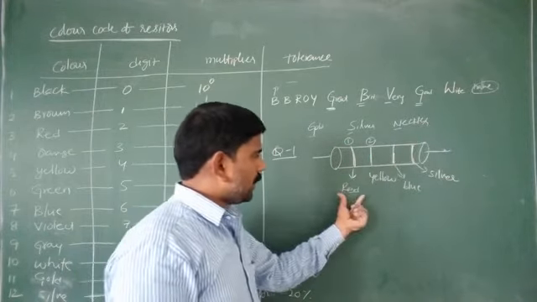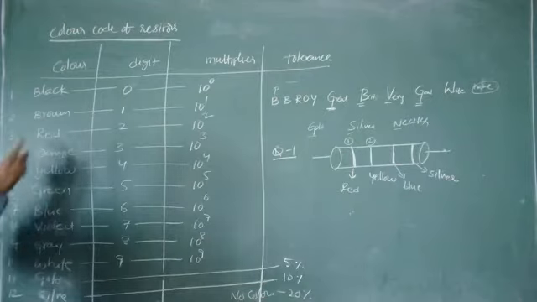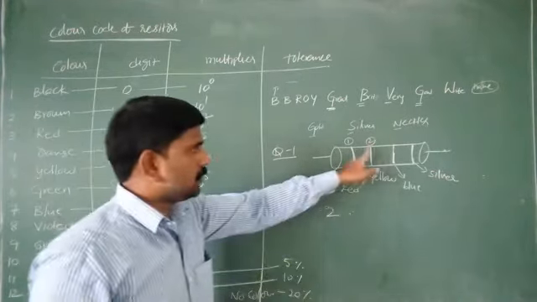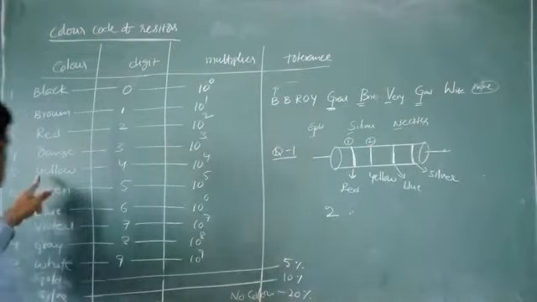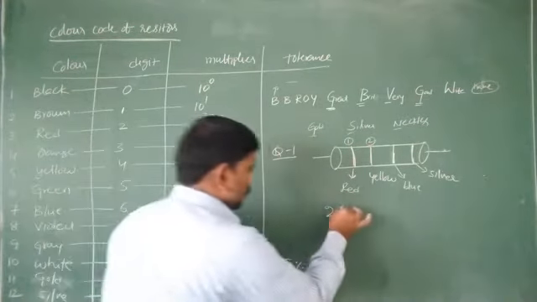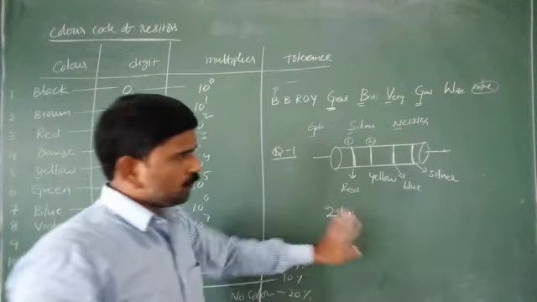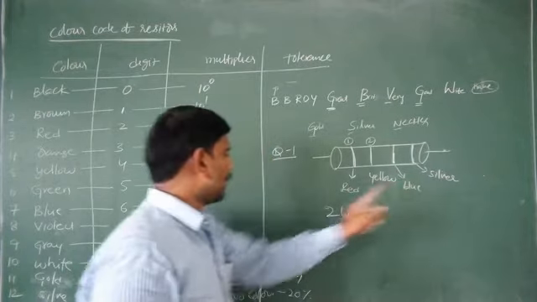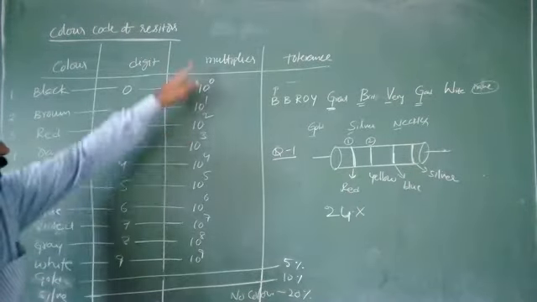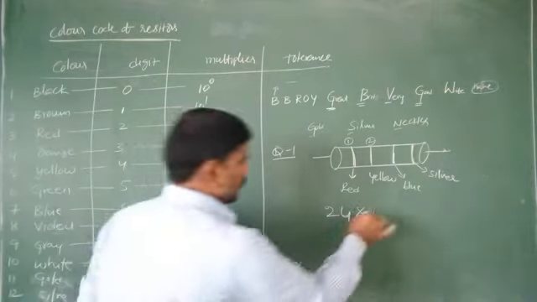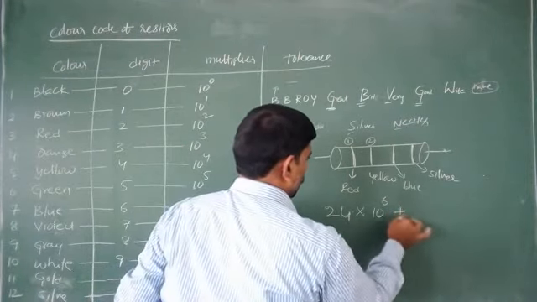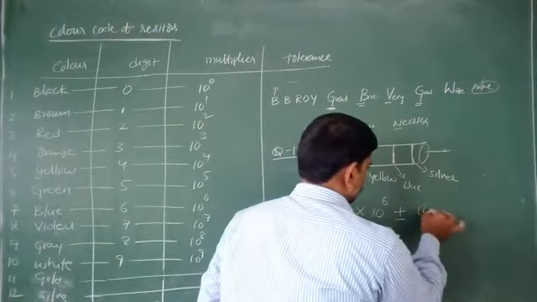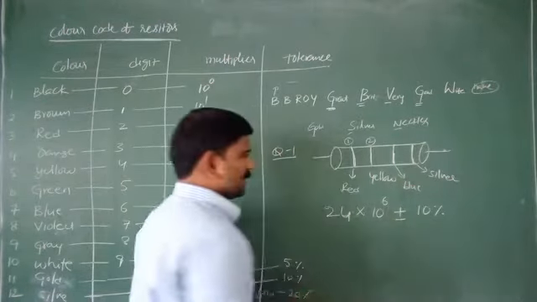First observe the red color in digits. How much is that? 2. Next, the second one, yellow, is also in digits. Yellow is 4. So that is 24. Next one, the multiplier, is blue color. For blue, the multiplier is 10 to the power 6. Plus or minus, silver has the tolerance, that is 10%.